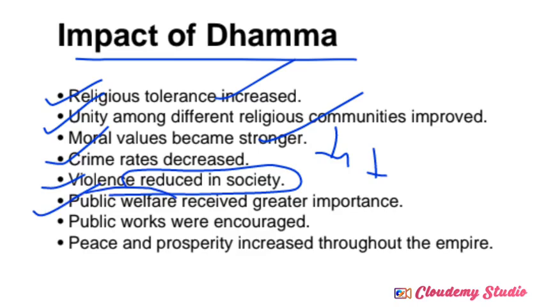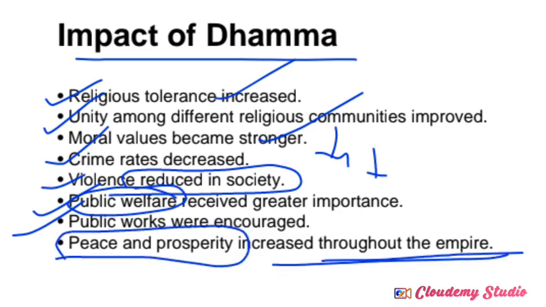He worked for public welfare activities, like construction of public wells, roadways, hospitals, and these kinds of public works were also encouraged at that time. So peace and prosperity increased throughout the empire. All this we call the impact of Ashoka's Dhamma.